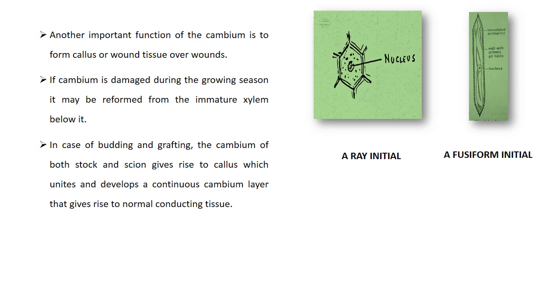And in this diagram we can see a ray initial with its prominent nucleus, and a fusiform initial, which is an elongated or spindle shaped cell with nucleus and vacuolated cell protoplast.